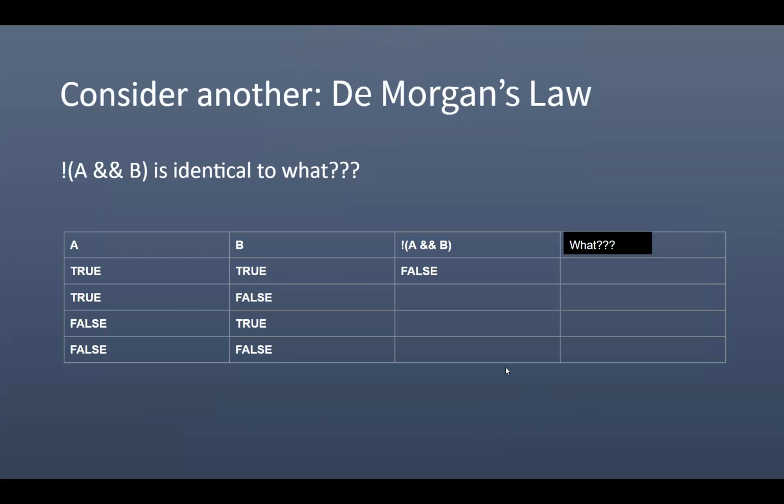So what we're going to practice one more time: can you find an expression that is identical to this one? If you find an expression that's identical to that one, you put it here, and then you test it out by completing this truth table. So instead of me telling you what De Morgan's law is, I want you to see if you can figure out what this expression could be equal to. Okay, go ahead and pause the video and try it out.